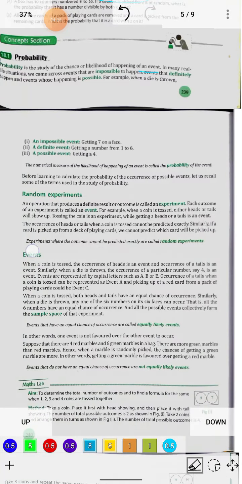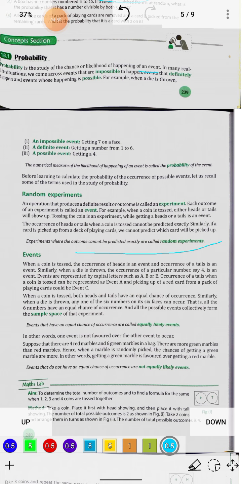Now, random experiment, you can read the meaning of random experiment. This is very important. It is an experiment where the outcome cannot be predicted exactly. Now, if I am tossing the coin, or if you were the person tossing the coin, can you predict exactly whether the head side or the tail side is going to come up? Of course not.